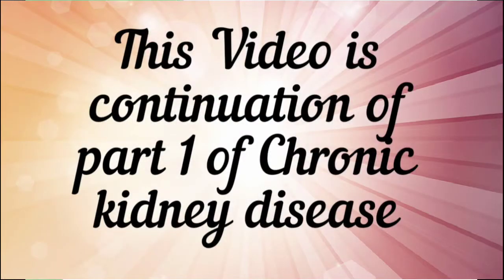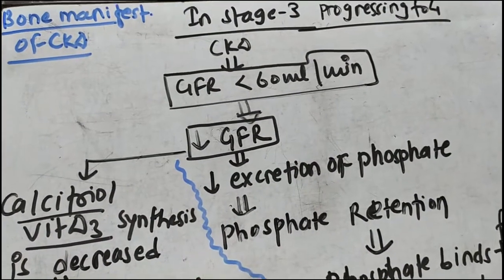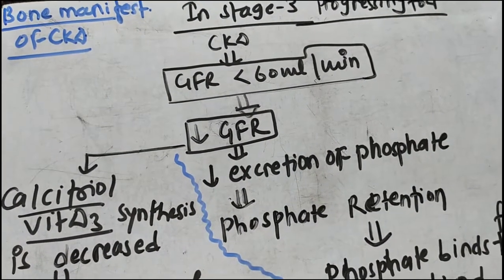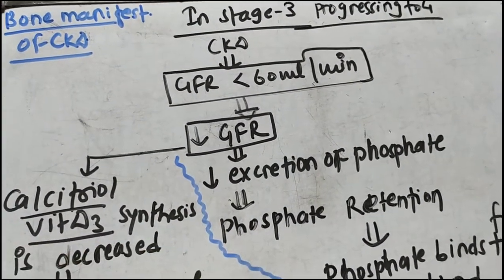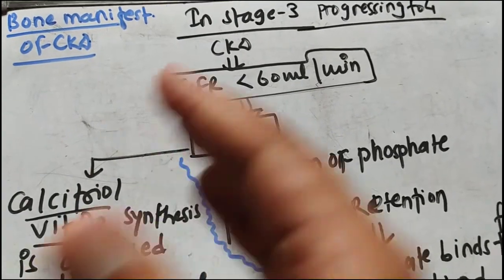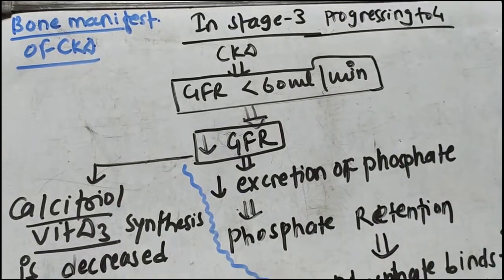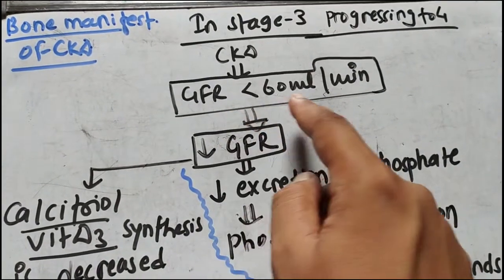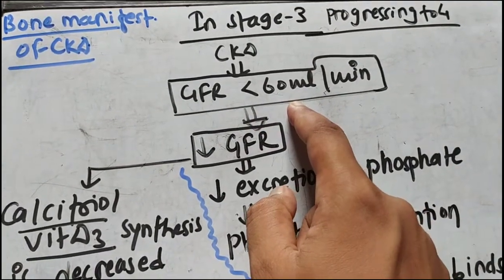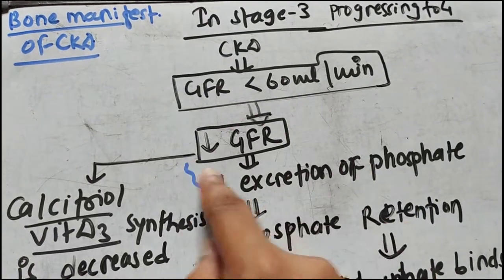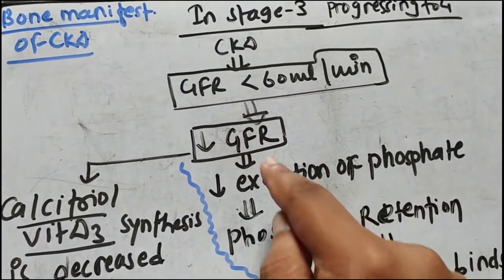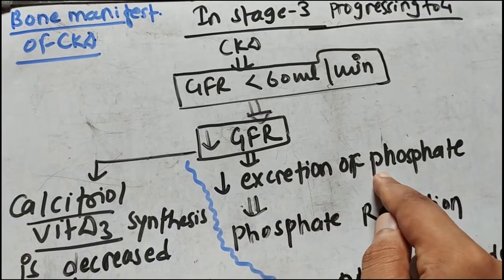Let's see the bone manifestation of CKD. So what are the changes in bone and what are the changes on the blood vessels due to the bone? First of all, after stage 3 progressing to stage 4, usually the GFR decreases below 60 ml per minute, and due to the decline in the GFR, first of all, the excretion of the phosphate is